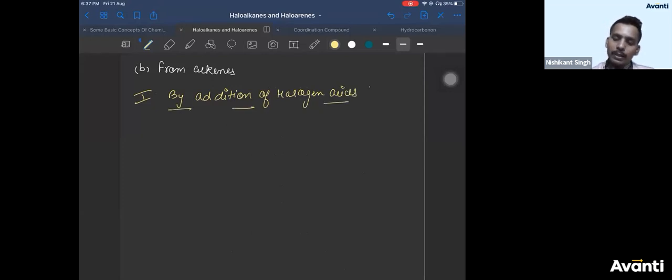What are halogen acids? HX, where X can be fluorine, chlorine, bromine, and iodine. This is your halogen acids. Now, if you react it with alkenes, how does the reaction take place? We have already done it, we'll do it again. It comes under electrophilic addition reaction.